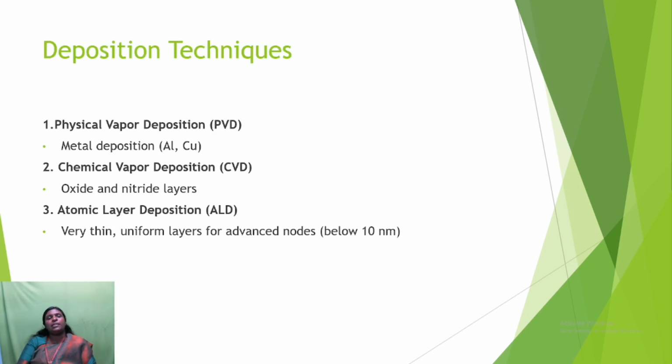Next, we are going to see the deposition techniques. Here are some of the deposition techniques: physical vapor deposition, chemical vapor deposition, and atomic layer deposition. Physical vapor deposition is for metal deposition, such as aluminium and copper. Chemical vapor deposition is for oxide and nitride layers, and ALD, atomic layer deposition, gives very thin, uniform layers for advanced nodes below 10 nanometers.